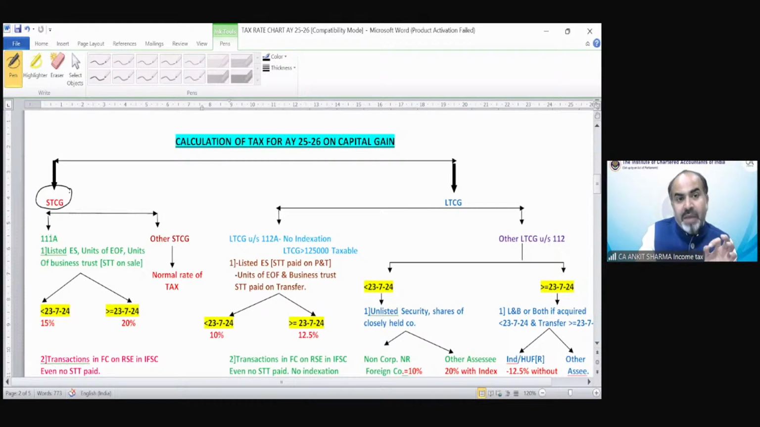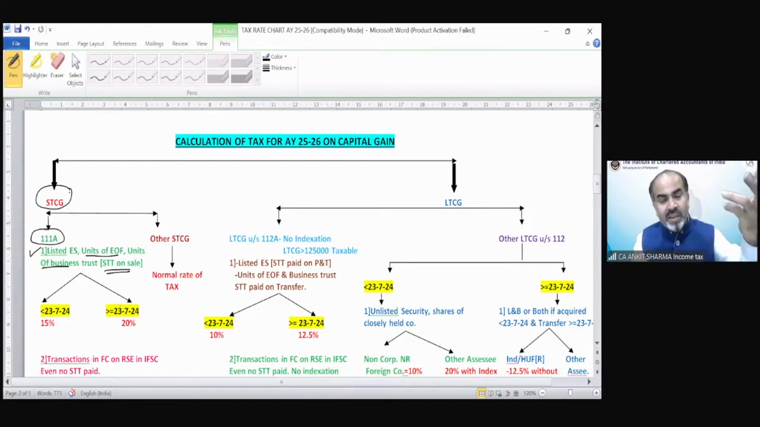If it is a short-term capital gain, it could be a 111A short-term capital gain. 111A means listed equity shares, units of equity-oriented fund, units of business trust on which STT has been paid on sale. If you want to understand the provision in detail, that has been explained in the notes already. You can go to section 111A and find out what has been written over there.